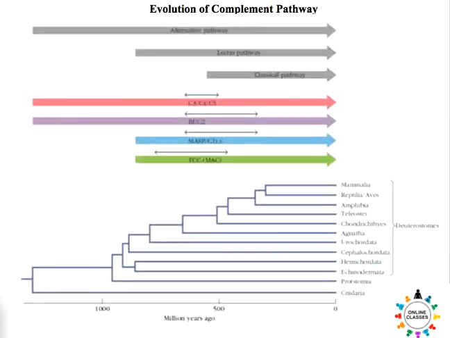Finally, you have to understand the evolution of the complement pathway. As you can see from the figure, the alternative pathway is very old. Perhaps it was present even in the Cnidarians, and relatively recent is the classical pathway, and the lectin pathway is in between the alternative and the classical pathway. The genes were created due to gene duplication. Gene duplication is a major mechanism that created many of the genes involved in the complement system. Up to this, I think this will be sufficient for your understanding of how the complement system works in our body, especially in mammals.